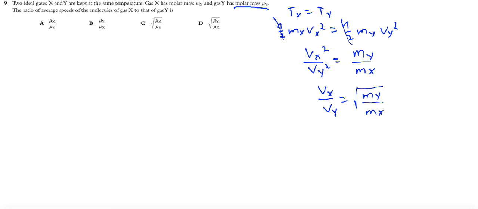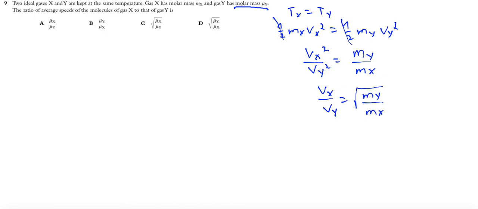We can assume that if we have the same amount of gas X and gas Y, let's say 1 mole, then mass of the same quantity is proportional to the molar mass. Let's imagine that molar mass of X is let's say 2 and molar mass of Y is let's say 3, and we have the same amount.